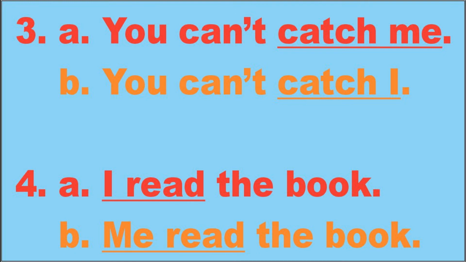Line A, you look at the verb, me. Is that after the verb or before the verb? It is after the verb. So me always stands after the verb. It is correct. Look at line B. You can't catch I. Does I have to be in front of the verb or after the verb? The first page that we learned, I has to be in front of the verb. So right here it is after the verb. It is incorrect. So line 3, A is the correct sentence and B is the incorrect sentence.